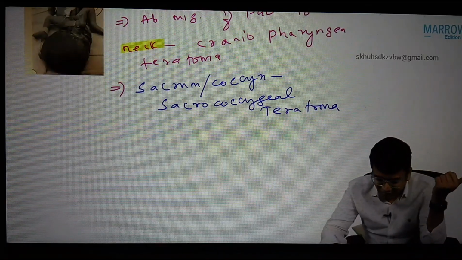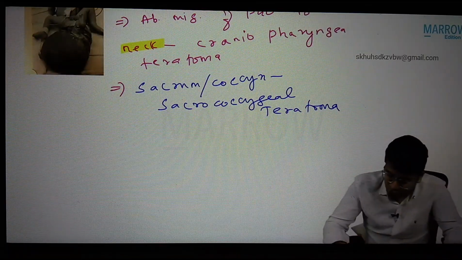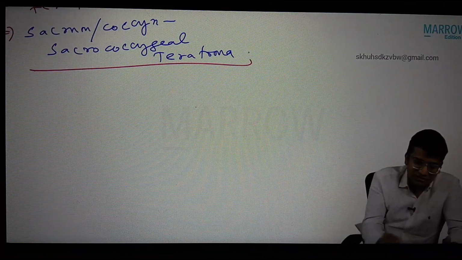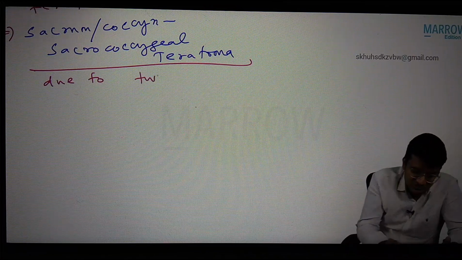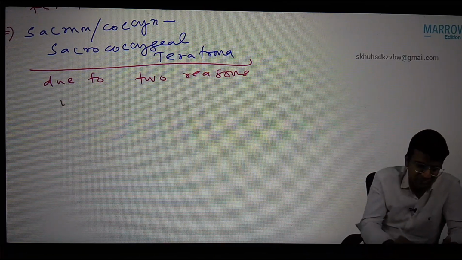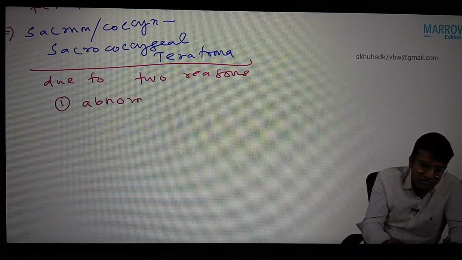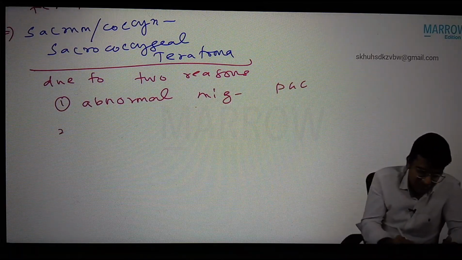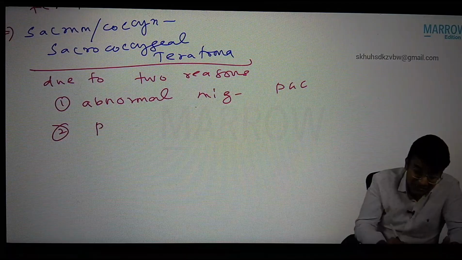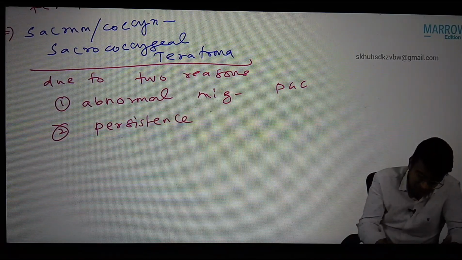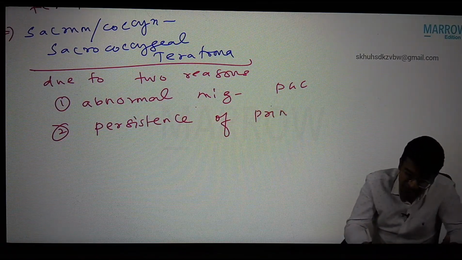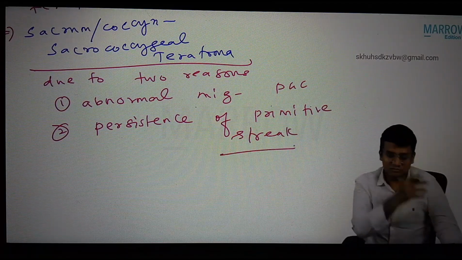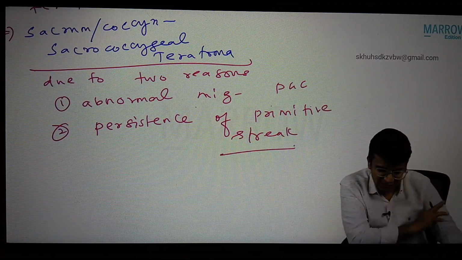Okay, now the sacrococcygeal teratoma is due to two reasons. First reason we know: abnormal migration of primordial germ cell. Number two, persistence of primitive streak. Sir, we have a doubt, sir. What is primitive streak? Don't worry, you write now. We are going to discuss the primitive streak later.